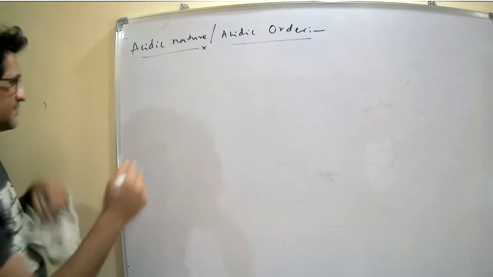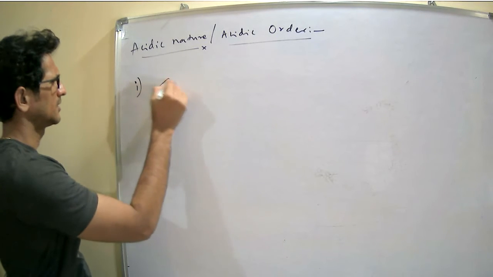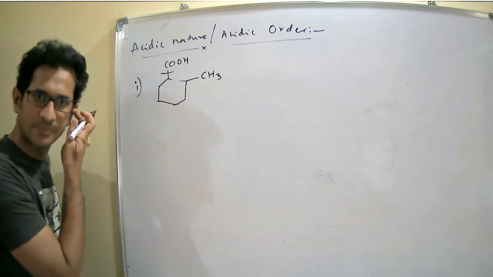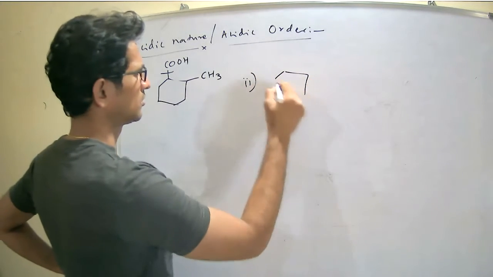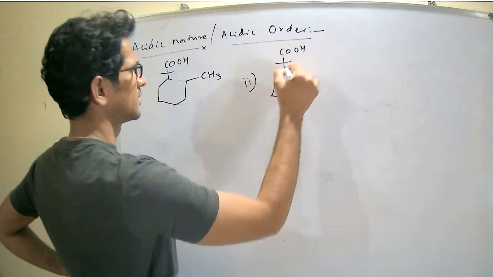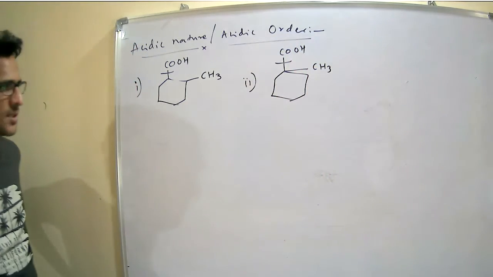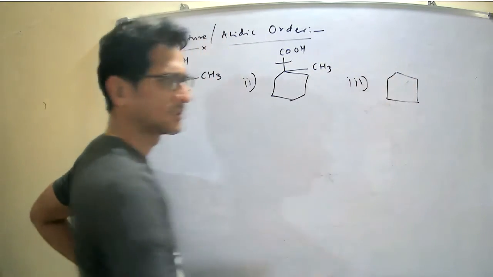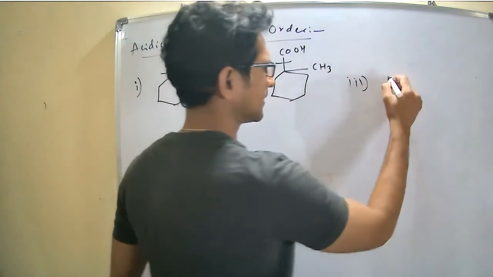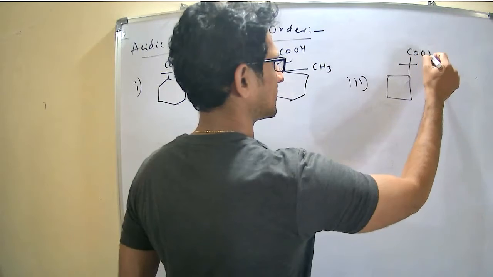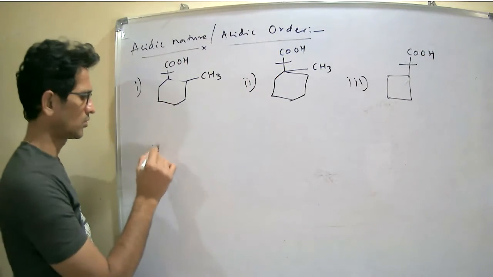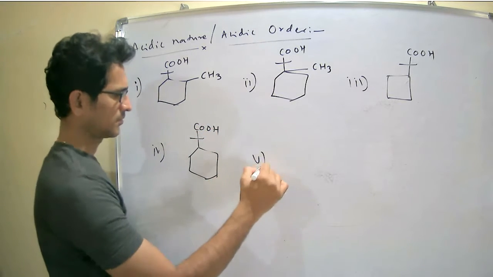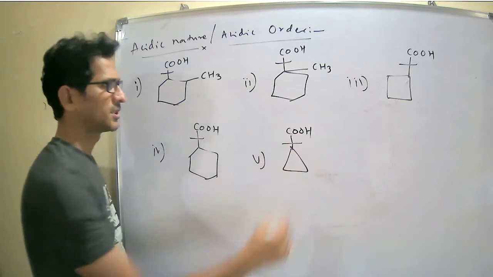Next example. 1: COOH with a methyl group. 2: COOH with a methyl group. 3: COOH. 4: COOH. 5: COOH.